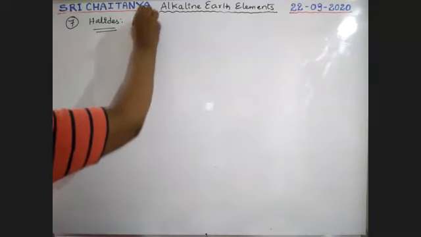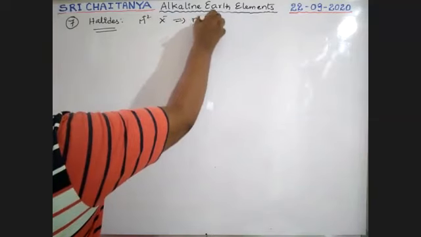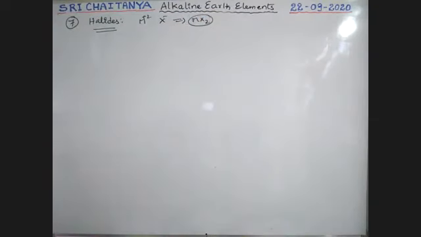Our metal has +2 oxidation state and halogen has -1. Therefore, MX2 type halides are formed. That is the general formula for halides: MX2 for second group elements.